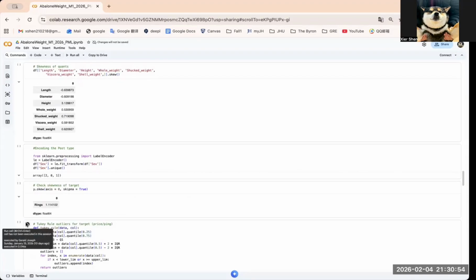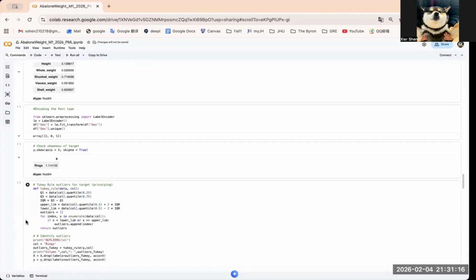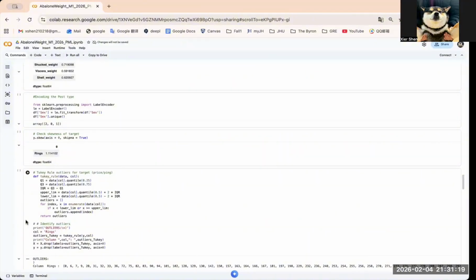Since extreme target values can strongly influence regression performance, I performed outlier detection on rings using the Tukey IQR rule, removed those outliers from both X and Y, and confirmed the effect using a box plot. Finally, I reviewed relationships among features using scatter plots and a correlation heat map.